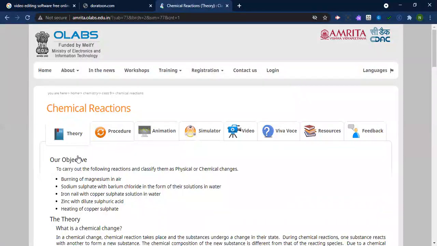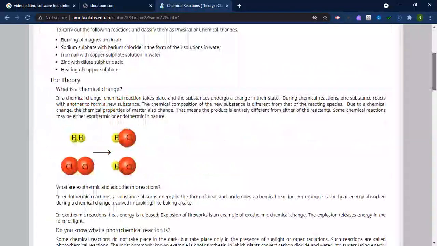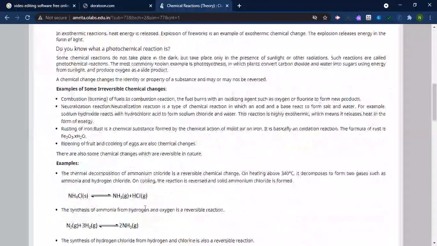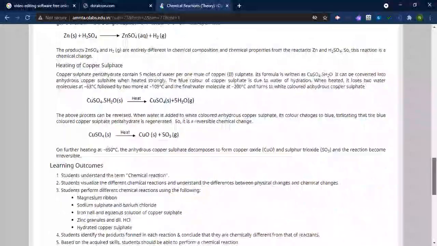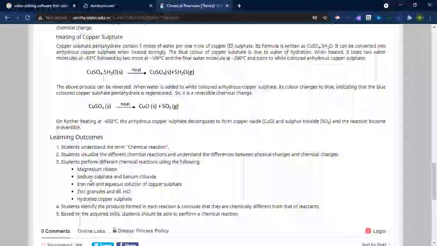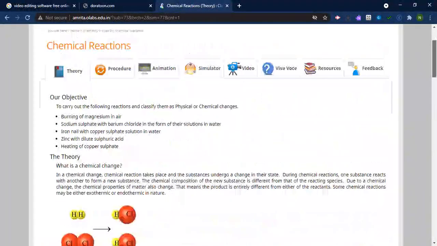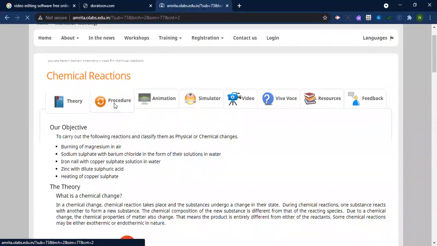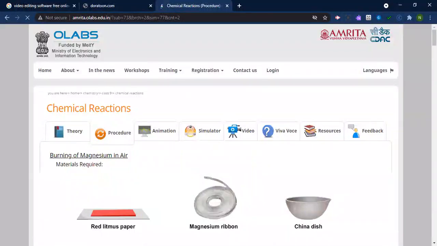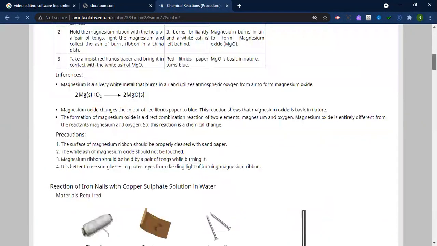Everything is given. The theory part, our main objective, and the examples are given. Whatever they need to know for this complete experiment and what the learning outcomes of this experiment are, all these are given very easily. And the procedure is also given, how to conduct the experiment. So you will just go under this procedure, and you can just watch this procedure.